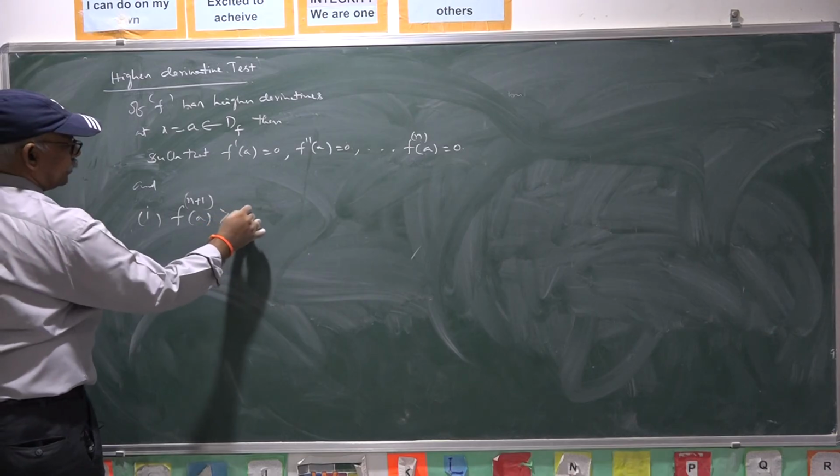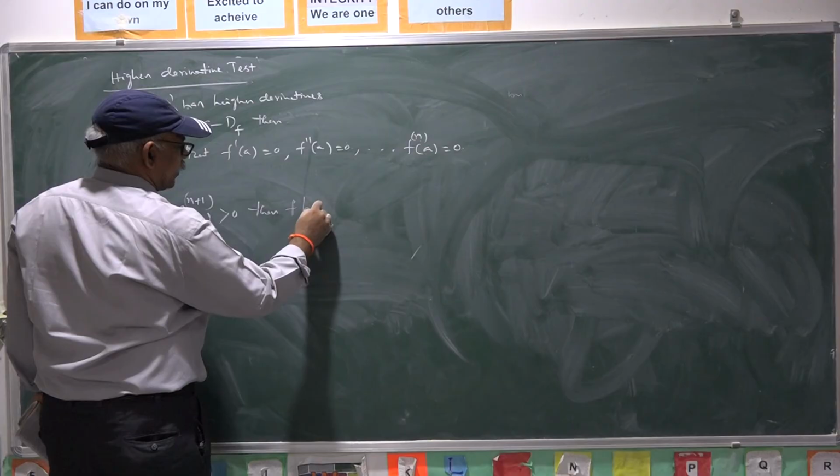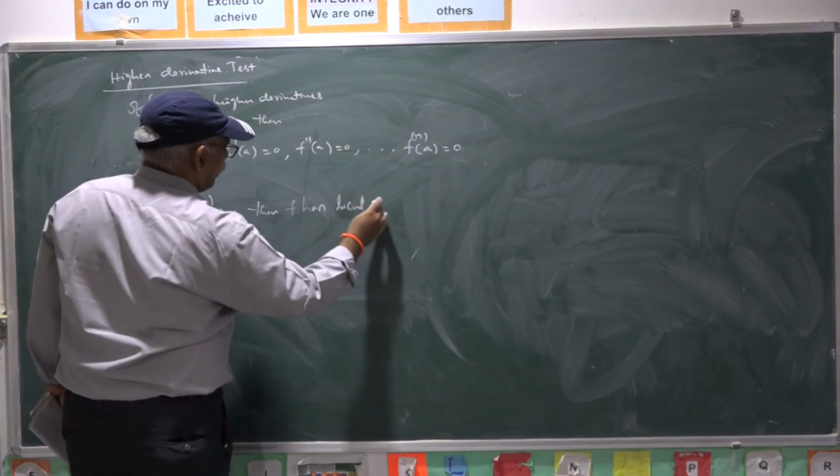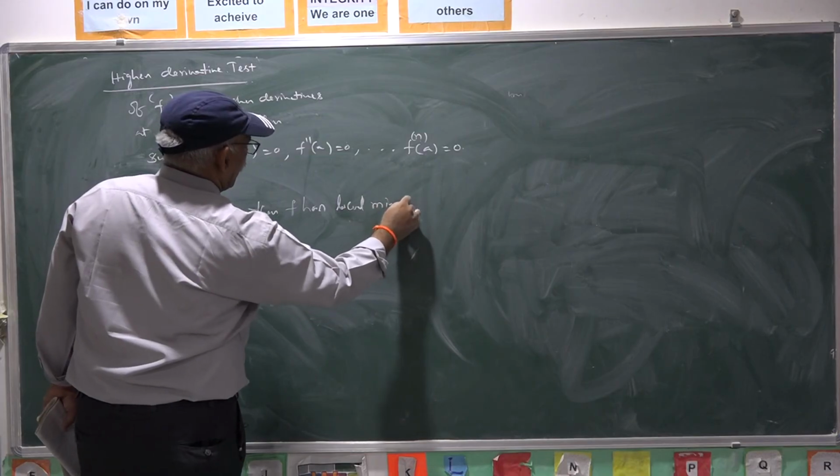is positive, then f has local minima at x equal to a.